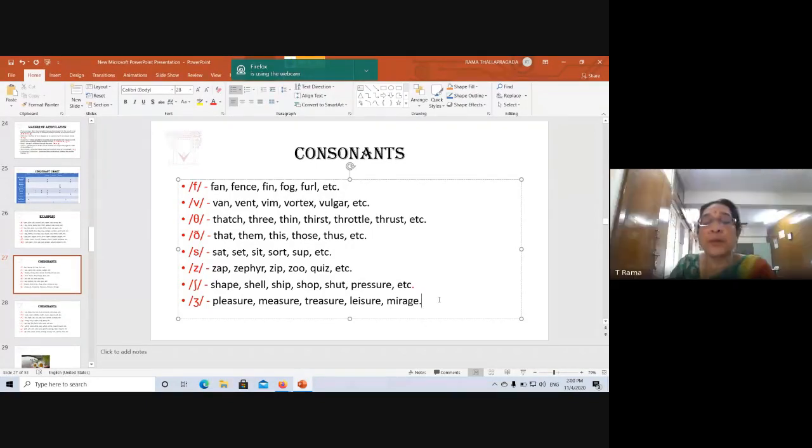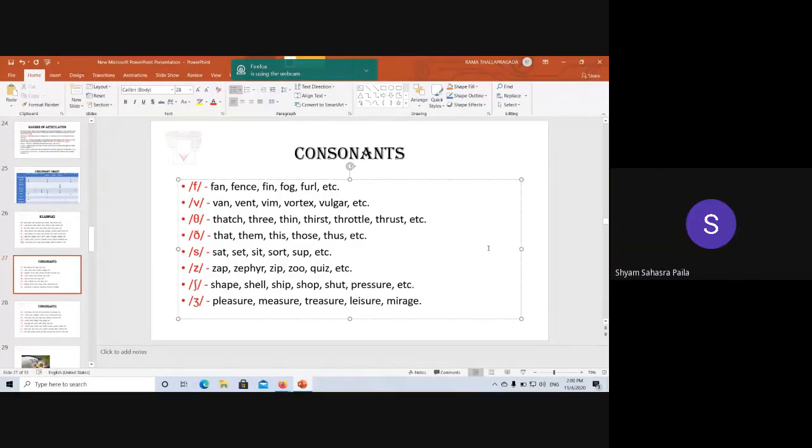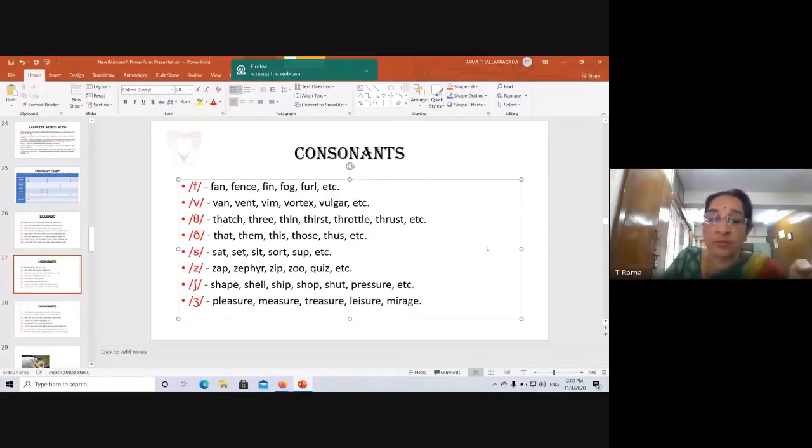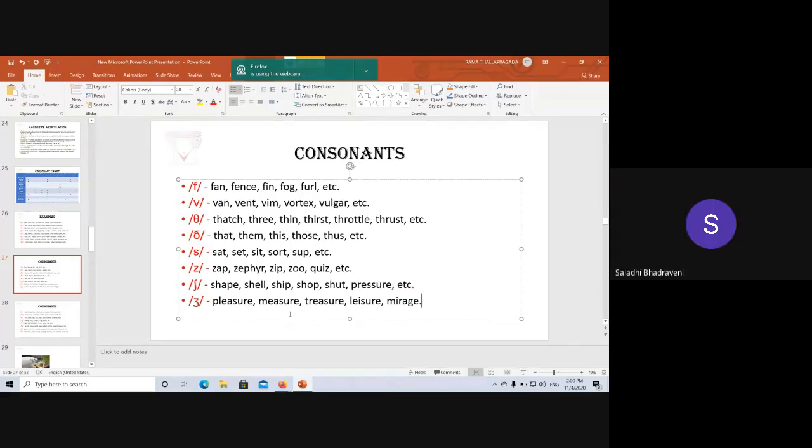Mirage. Mirage, this zh sound. It's pronounced mirage. G-A-R-A-G-E is pronounced garage. That is the zh sound. You should know the difference between these two sounds actually, because in the pronunciation itself there is variation in where we pronounce it and what we use.